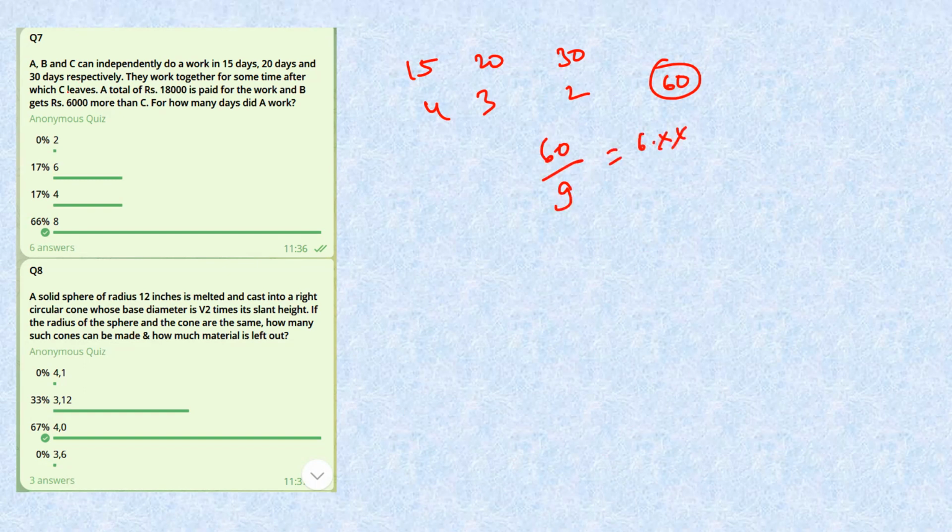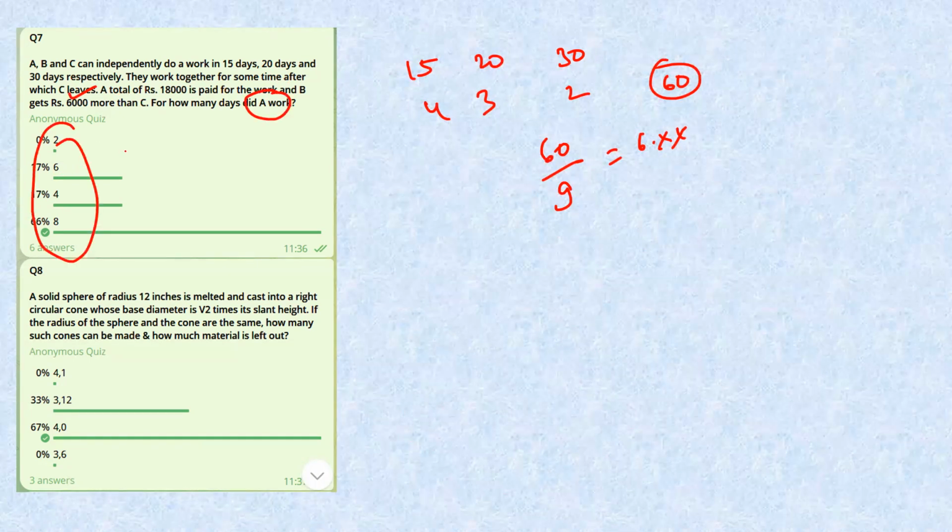Now C leaves before. Then how many days did A work? When you see the options, you can notice that you don't need to do anything. If all are working for all the time, then it is taking 6.x days, and it is given that C leaves before. So for sure, the total number of days will be greater than 6, and A is working for the whole time, so the answer should be greater than 6.